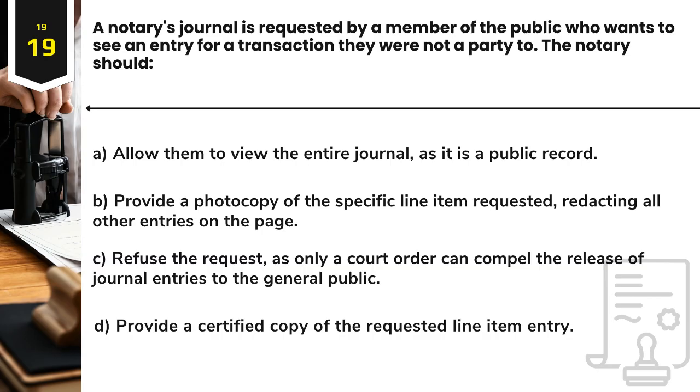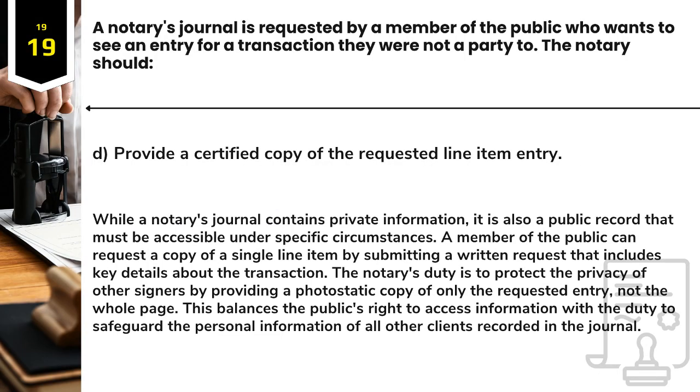Question 19. A notary's journal is requested by a member of the public who wants to see an entry for a transaction they were not a party to. The notary should: A. Allow them to view the entire journal, as it is a public record. B. Provide a photocopy of the specific line item requested, redacting all other entries on the page. C. Refuse the request, as only a court order can compel the release of journal entries to the general public. D. Provide a certified copy of the requested line item entry. Answer: D. Provide a certified copy of the requested line item entry.